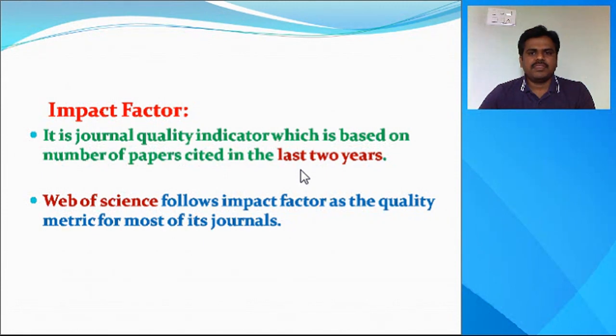Out of 100 papers, some 20 papers are cited or having citations in various other journal papers. So here we define the impact factor as the quality indicator which is based on the number of papers cited in the last 2 years. Generally, the Web of Science database follows the impact factor as the quality metric for most of its journals.